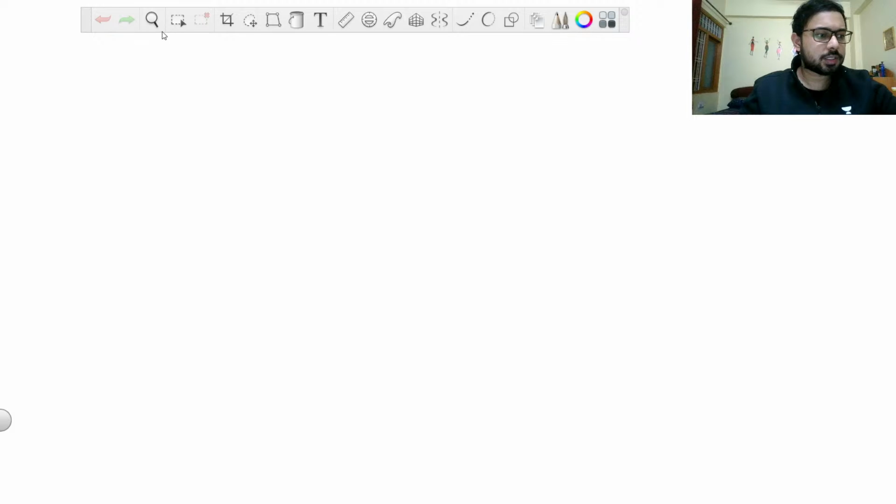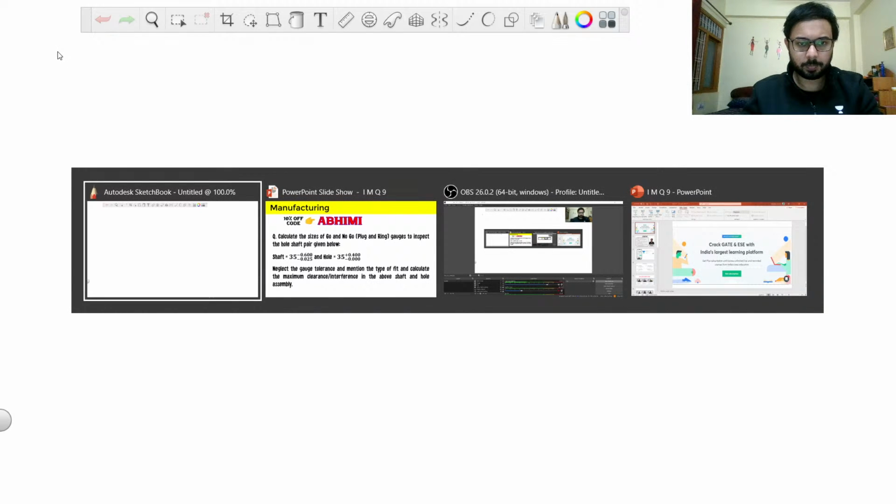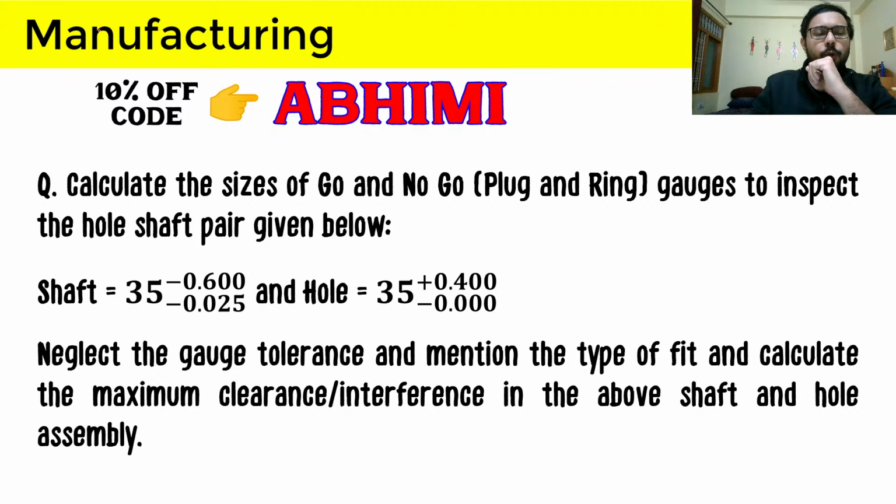Let us see what is first of all given in the question. The question asks us to calculate the sizes of the go and no go gauges, both the plug and ring gauge sizes, to inspect the hole-shaft pair given below. The dimensions are given along with the tolerance. We have to neglect the gauge tolerance, but we will also do this question without neglecting it after we have solved what is asked.